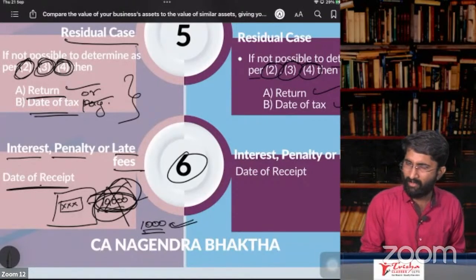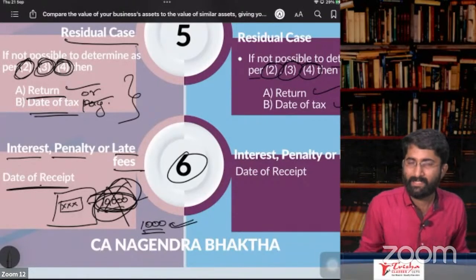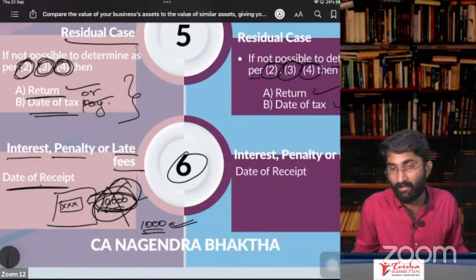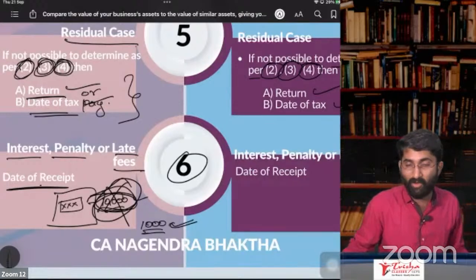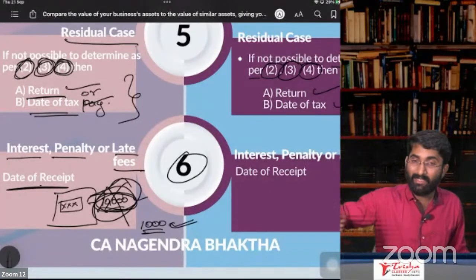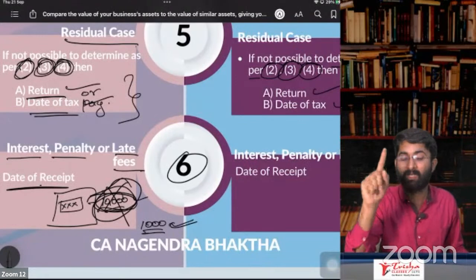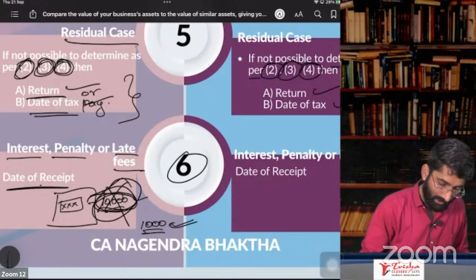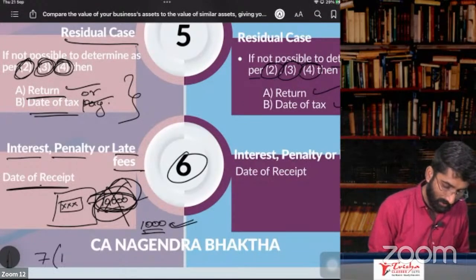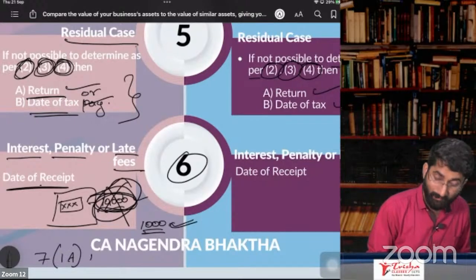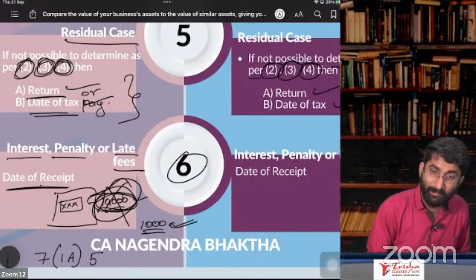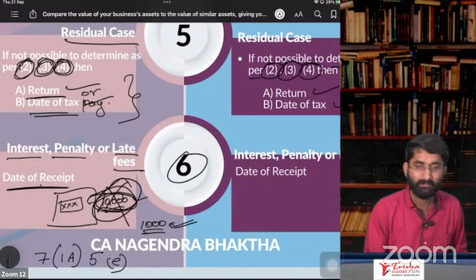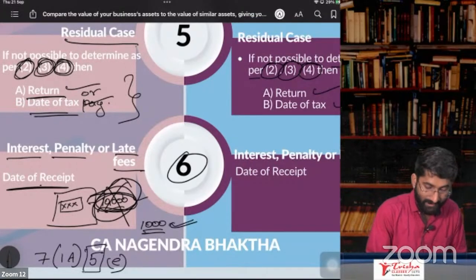You know when, under which section it is service? Section number 7, subsection 1A. What is section number 7, subsection 1A? It is supply of goods or supply of service. There, government has specifically mentioned under section number 7, listen to me carefully, section number 7, subsection 1A, paragraph number 5, subpara E.